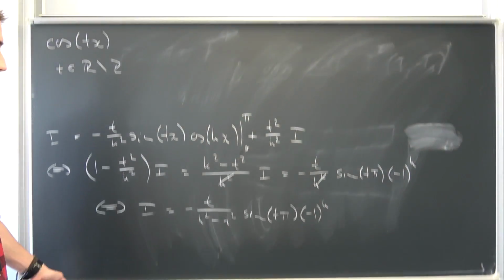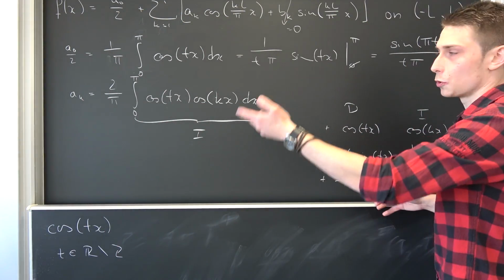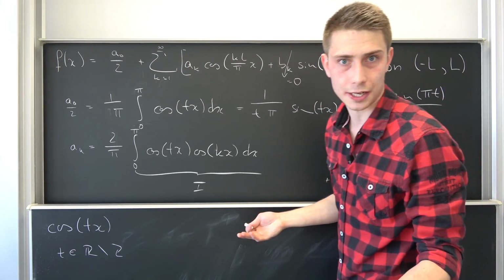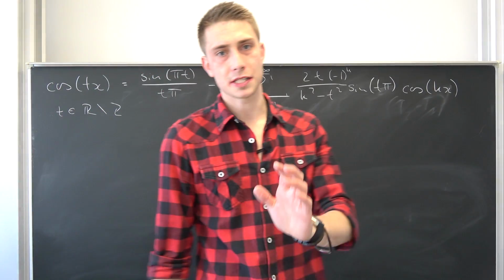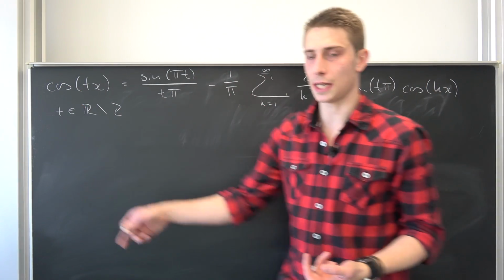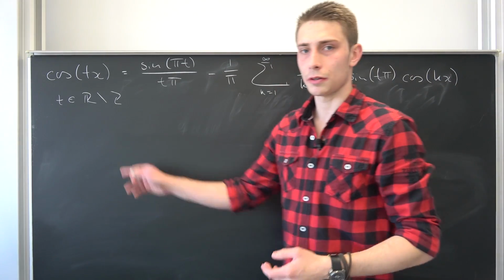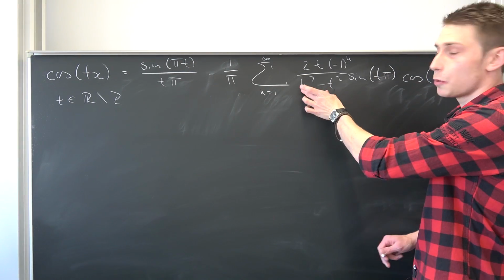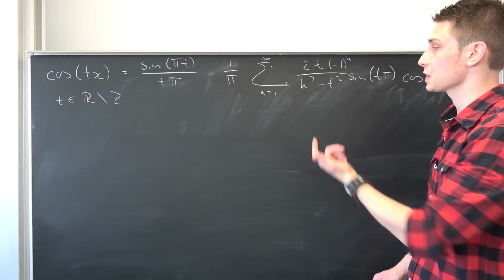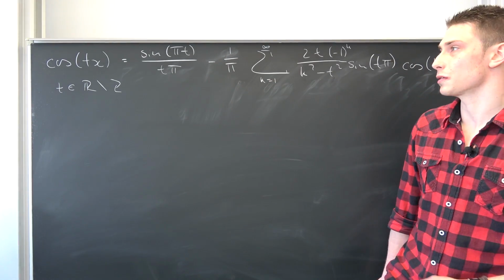Okay, so you see this is our integral I, and don't forget your factor of 2 over pi right here. We are going to multiply it by that, and then we can plug all this stuff into our Fourier series right here and see what we actually get. Maybe you guys have already also seen why there's another reason for us not wanting to have t being an element of the integers, just because of this right here. If t could be an element of the integers, then we could possibly divide by 0, but this isn't the case. Okay? K squared is an element of the integers, and if you subtract an integer from it, well, it doesn't work out. It's never ever going to be equal to 0.